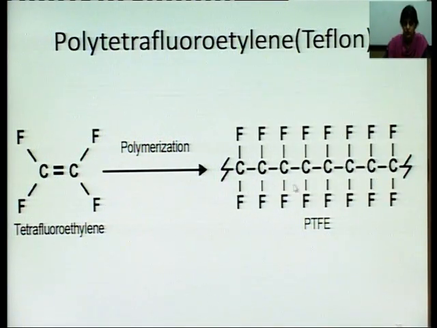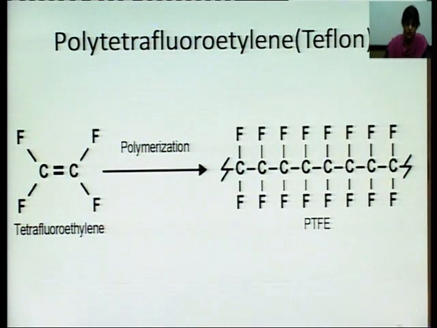CF2, CF2, CF2 again and again. So these are molecules of polytetrafluoroethylene forming Teflon. Teflon is mainly used for non-stick cookwares that we have. They have a coating of Teflon inside it. So these are addition polymers.